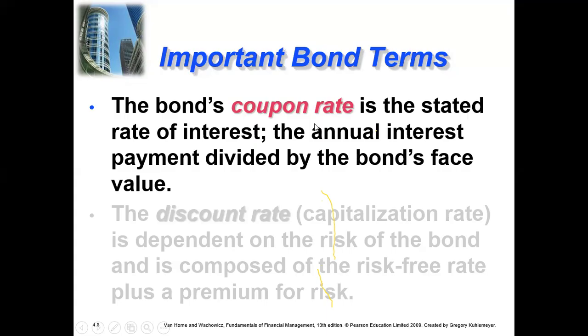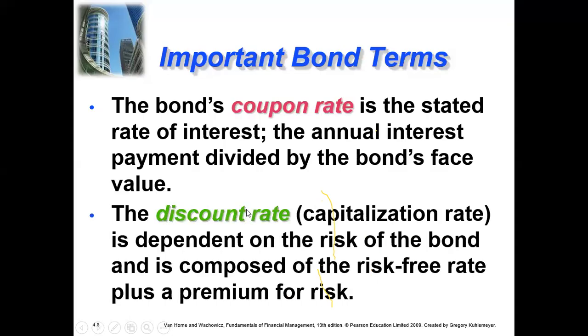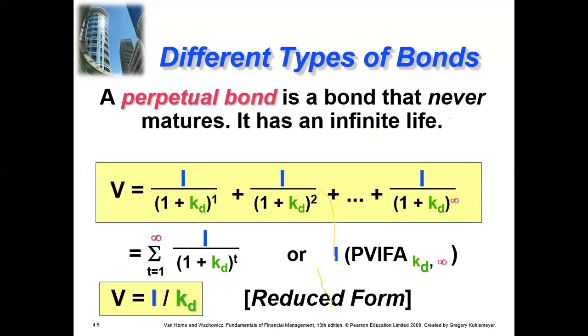After this, the discount rate. The discount rate is dependent on the risk of the bond and is composed of the risk-free rate plus a risk premium. We also call the discount rate the capitalization rate or required rate of return. That is called discount rate. It means risk-free rate plus a premium for that investment. The coupon rate and discount rate, these are the definitions, and we will understand them more when we try to solve these questions.